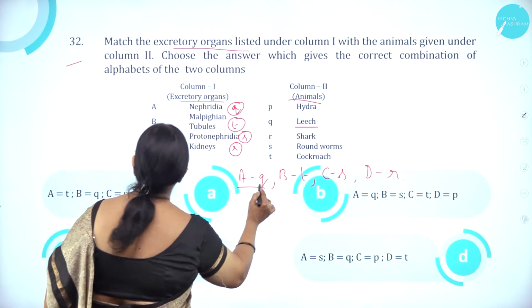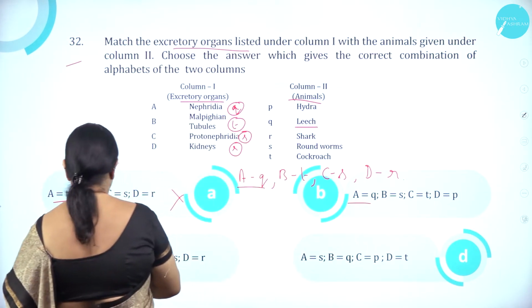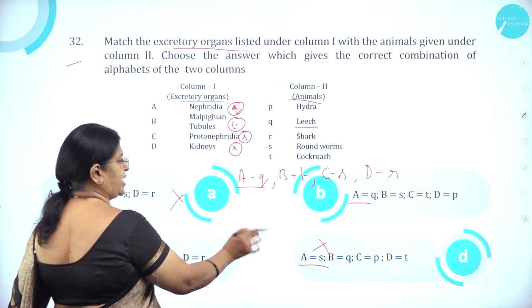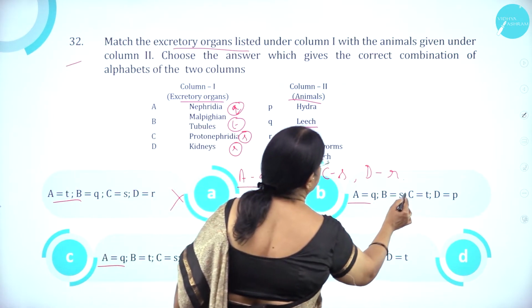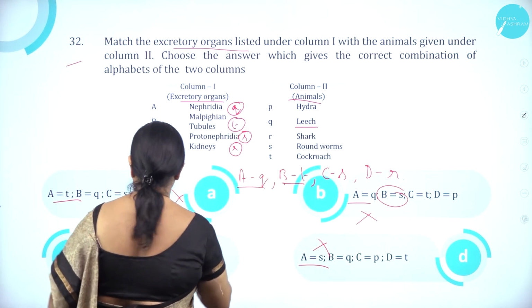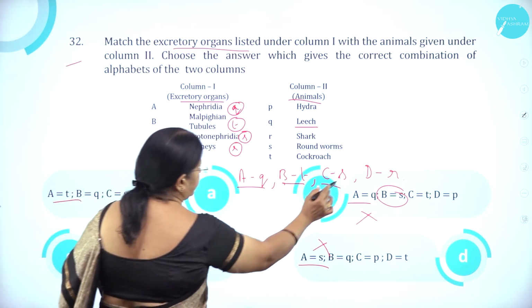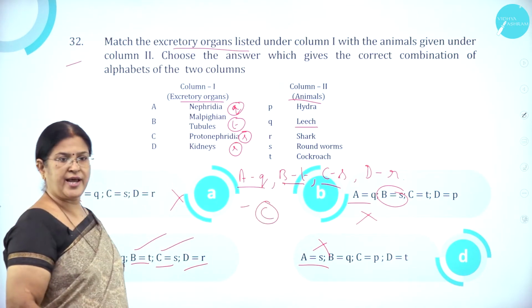So first one, A is Q. Here it is A is T, so this is wrong. Here it is A is Q. Here also A is Q. Here A is wrong. So A and D are wrong. Go for the next one, BT. Here it is BS, so this is also wrong. BT. Here it is BT. Then CS. So here it is CS. DR. So option C is the right answer.